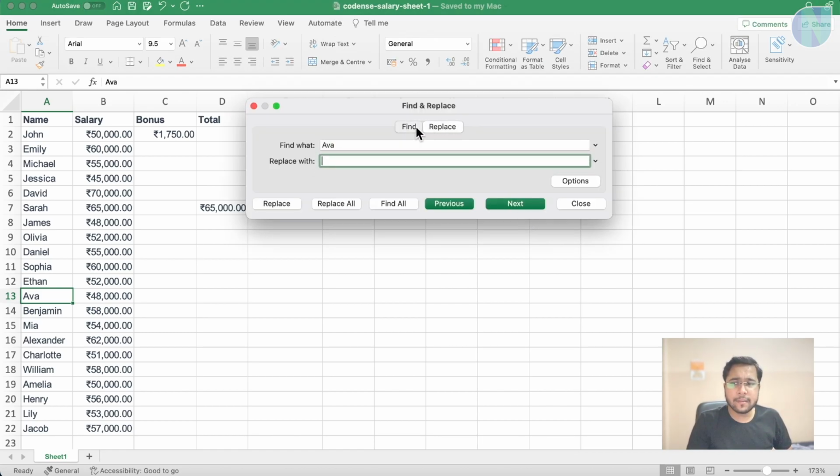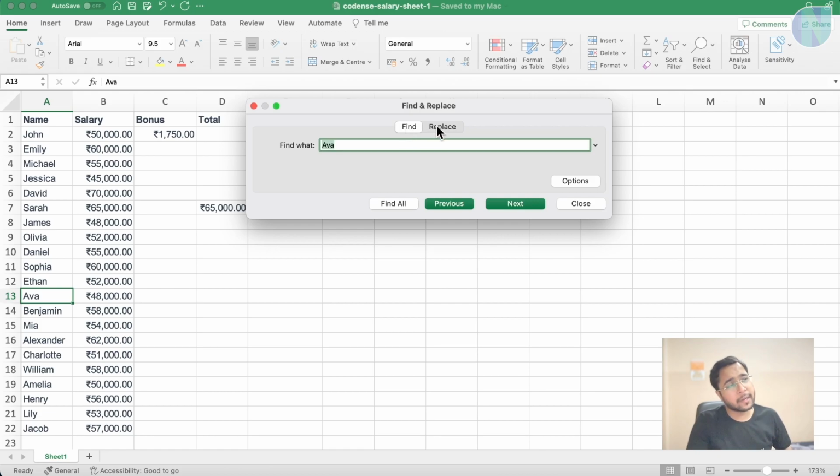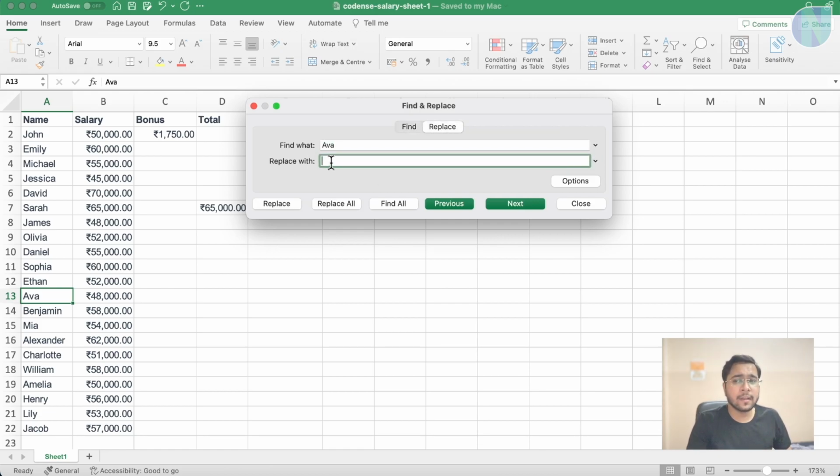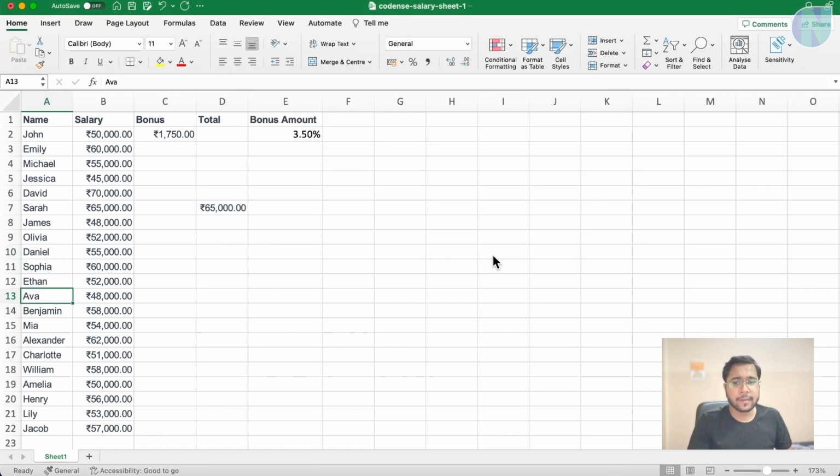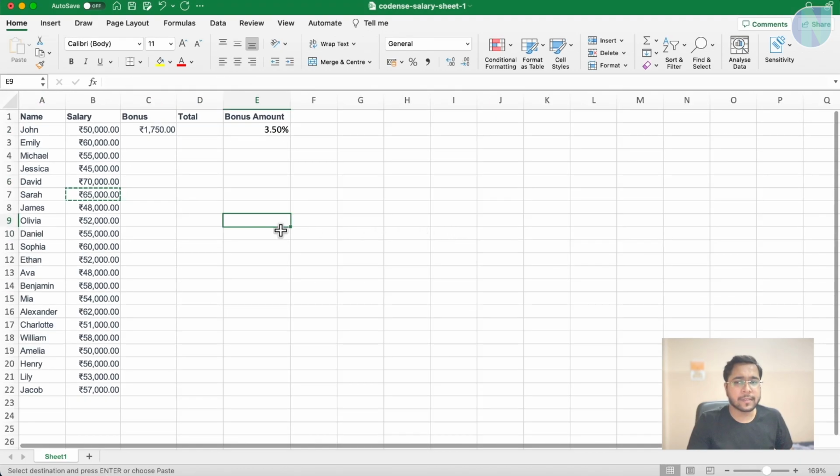Or like you can see, there are side by side windows. You can click Control F and then click on replace here. If I want to replace it with Rajat, it will replace it, and see here instead of Ava, it is Rajat. Now I can undo it to the previous state.